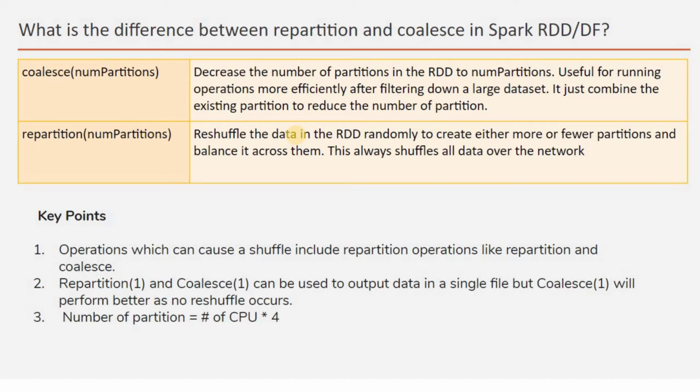Why do you need to increase or decrease the number of partitions? Because if you have numerous CPUs and quad core processors, and you use too few partitions, then you are not utilizing all your cores. And if you increase the number of partitions so much, you create an overhead on the CPUs.